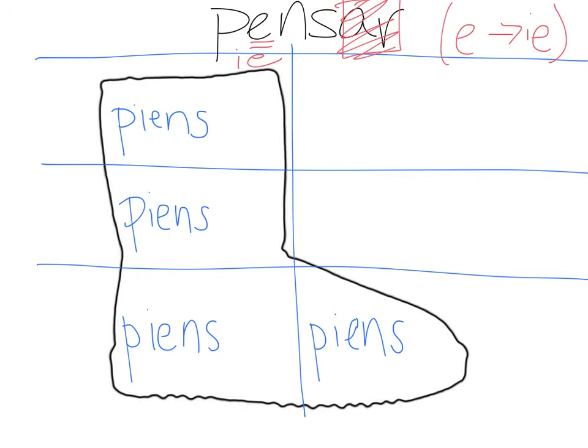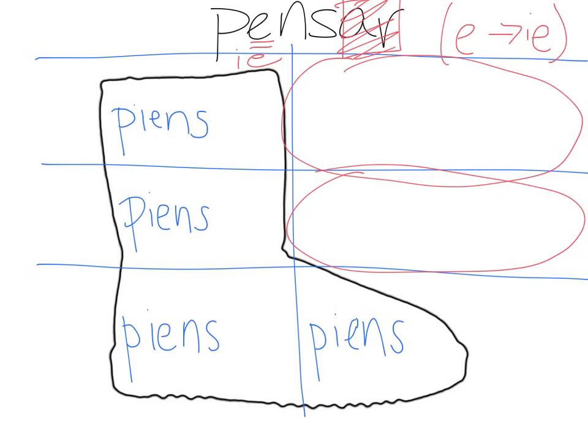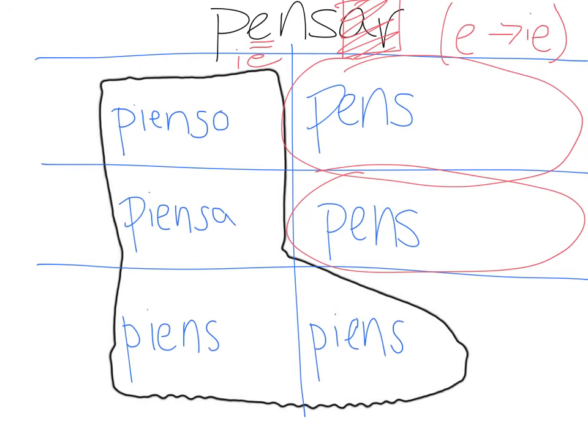Okay, my exception here is going to be the nosotros form and the vosotros form. We do not do the stem change. All we need to do for those is drop that AR. So pens instead of piens. Next step is we need to add our endings. Remember, these are AR verbs. So we have o, as, a, amos, áis, and an.